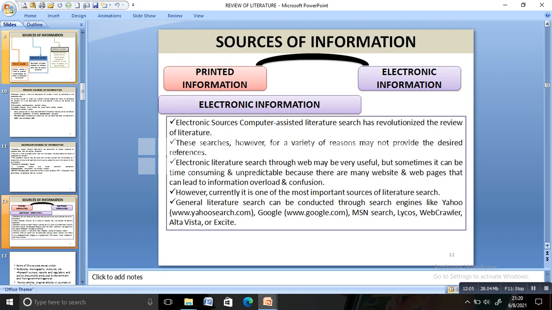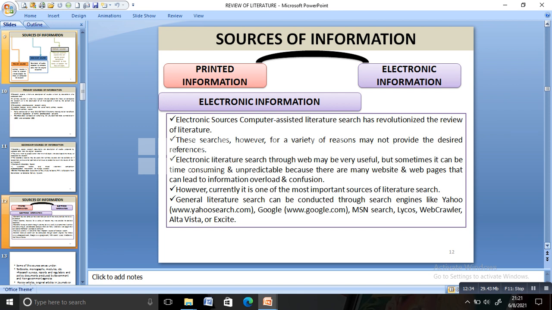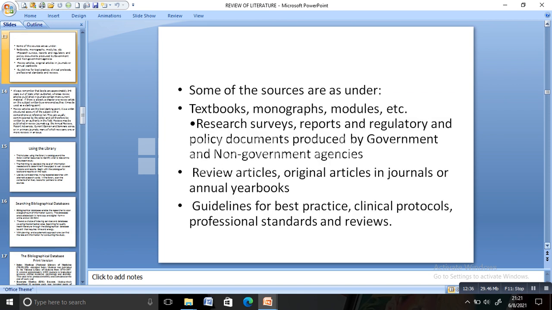Next come the sources of information: we have both printed information and electronic information. Now, for electronic information, we use computers and search engines. The various search engines we use are Yahoo, Google, MSN Search, Lycos, Webcrawler, AltaVista, and Excite. These are the various electronic sources of information. Next, we have textbooks, monographs, review articles, original research papers, etc.